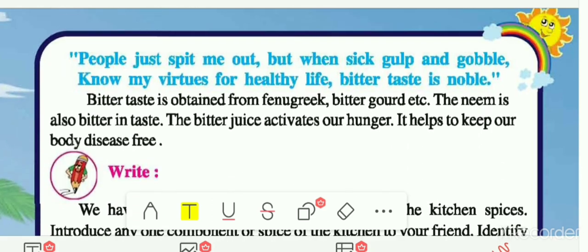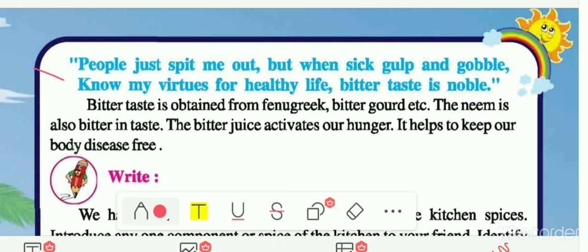Now next taste, let me see. People just spit me out, but when sick, gulp and goggle, know my virtues for healthy life, bitter taste is noble. Here the name of the taste is given, that is bitter taste. When we are eating this taste, people just spit me out, they throw it out from their mouth, but when sick they gulp it, then we must know the importance of this taste. Know my virtues for healthy life, the goodness of the bitter taste for our healthy life, and this bitter taste is noble.